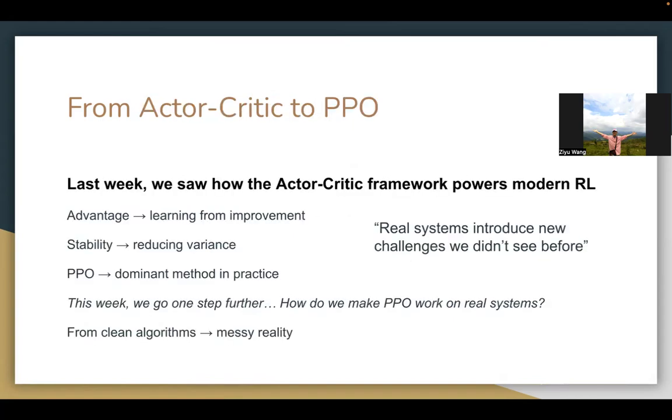Last week, we saw how Actor-Critic leads to PPO and why PPO dominates modern RL. But here's the real question. How can we really make this work on a real system? And the key idea is that PPO works in theory, but the reality is very different. Real systems introduce new challenges we didn't see before, and we need to go from clean algorithms to messy reality.